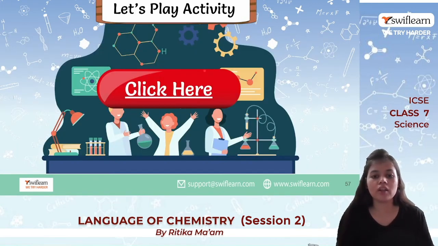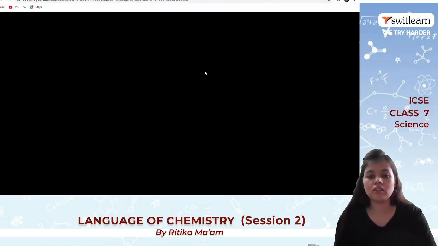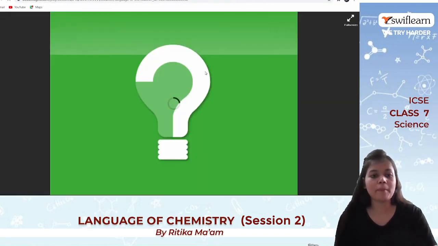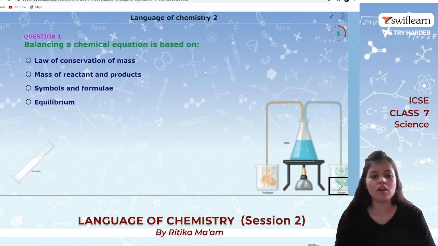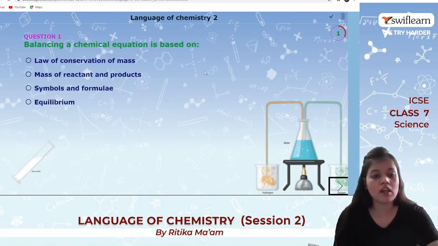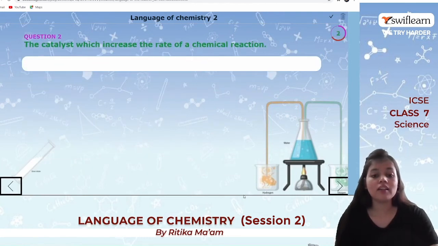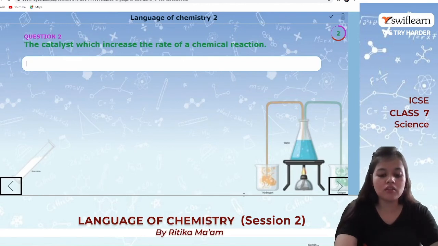Now talking about the activity of the day. Balancing a chemical reaction or chemical equation is based on which law? It is based on the law of conservation of mass. Then the catalyst which increases the rate of chemical reaction is a positive catalyst.